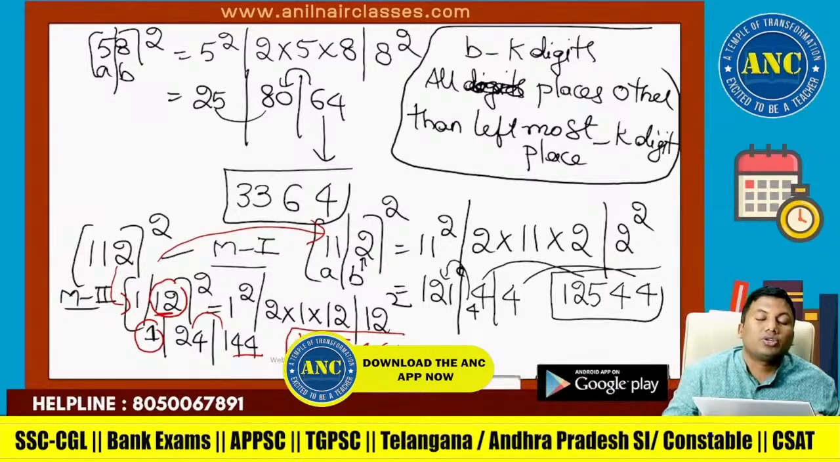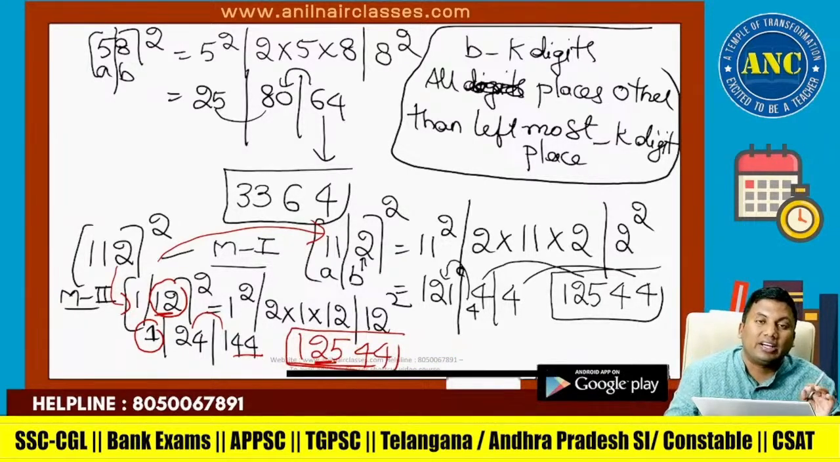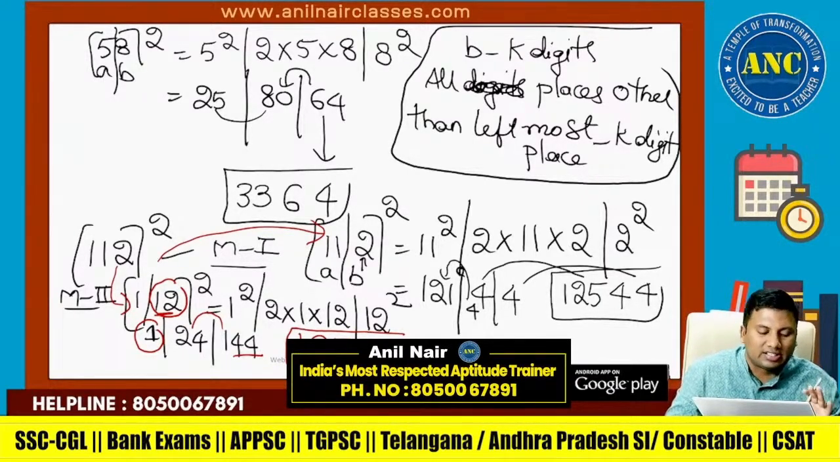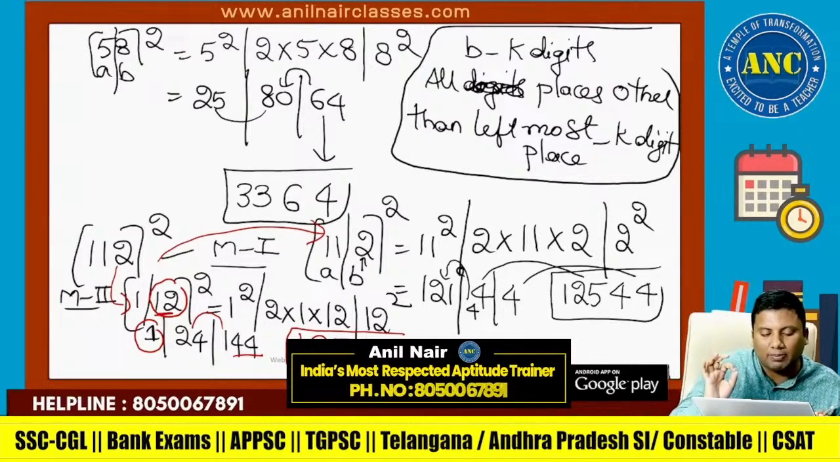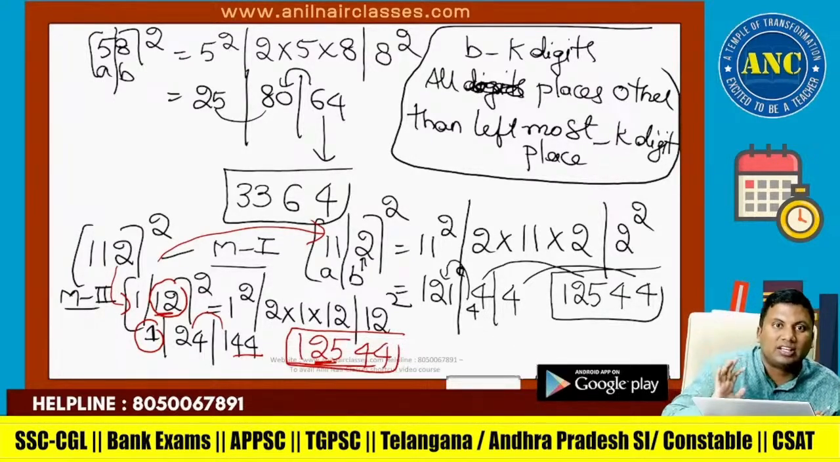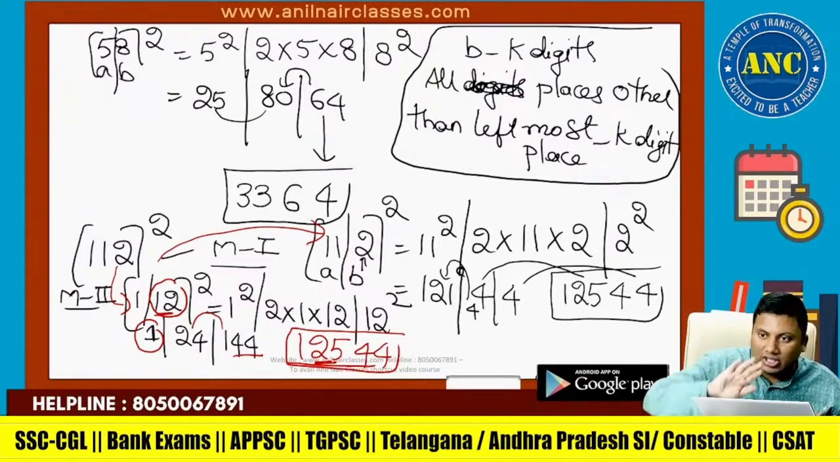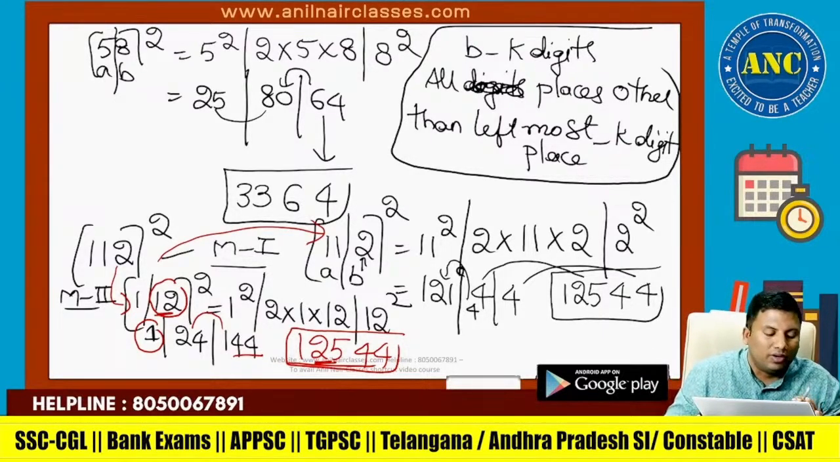12544. You can also cross check whether the answer is right or wrong by using digital sum concept. If answer options are there, digital sum is the best logic. If the answer options are removed, depending upon the value, you will use method 1 and method 2.